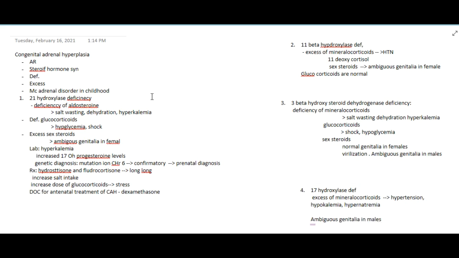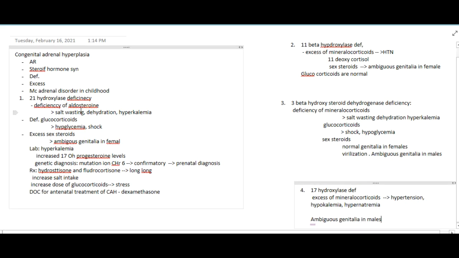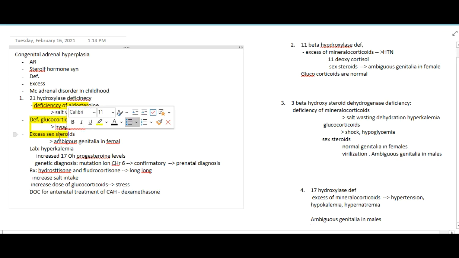So in congenital adrenal hyperplasia, there are 3 important things. First and foremost, deficiency of aldosterone, deficiency of glucocorticoids and excess sex steroids are the important things in 21 hydroxylase deficiency.